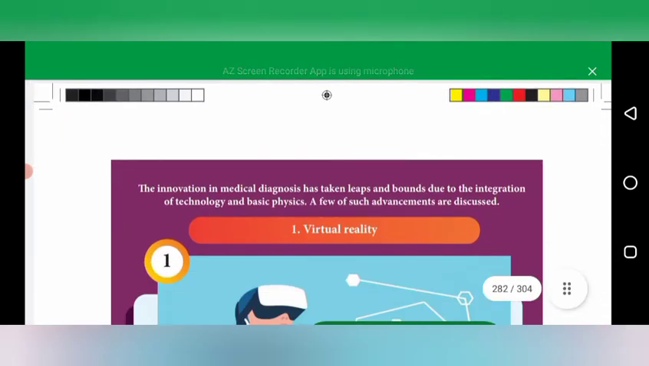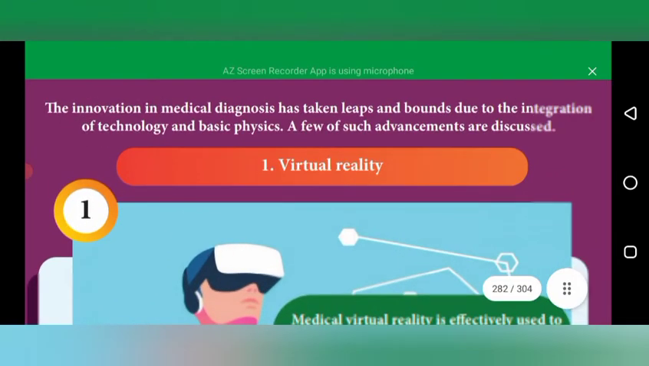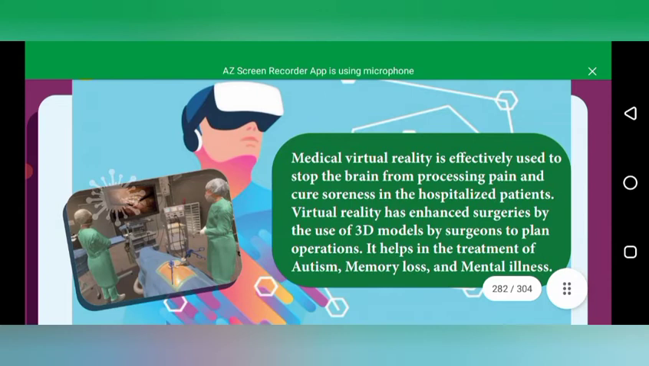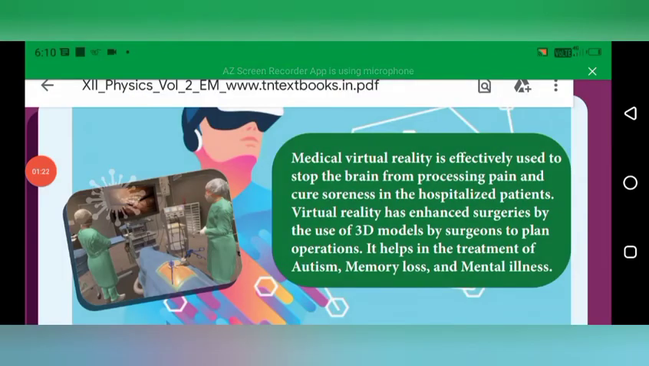First one, virtual reality. What is meant by virtual reality? Virtually, we are able to see the inner organs with the help of 3D models. Even without touching the patient, we can select a particular place and fix the 3D models for the surgeon. Using modern technology, we can see the inner organs clearly.